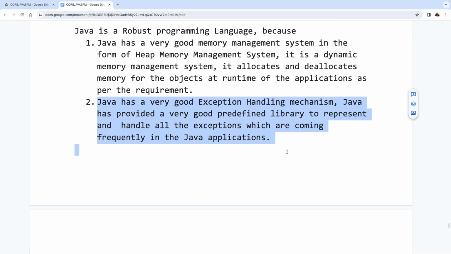Next reason is what there? Java has very good exception handling mechanisms. How can you say that Java has very good exception handling mechanisms? Java has provided a very good predefined library to represent and handle all the exceptions which are coming frequently in the Java applications. Isn't it? All of you are getting clarity on these points now?